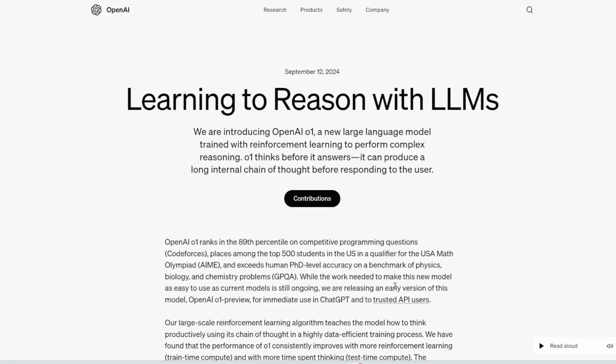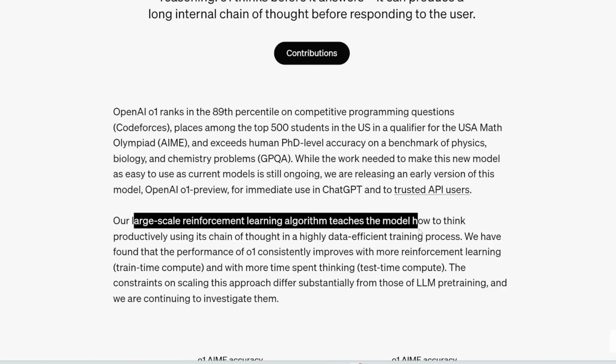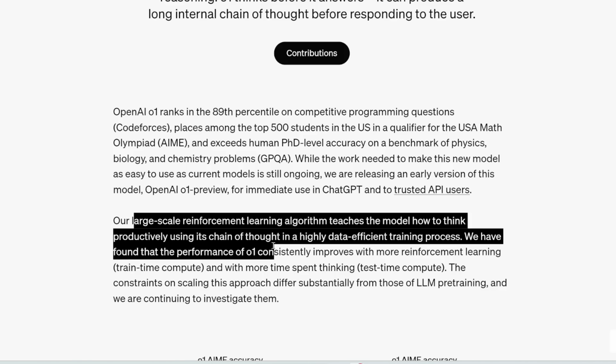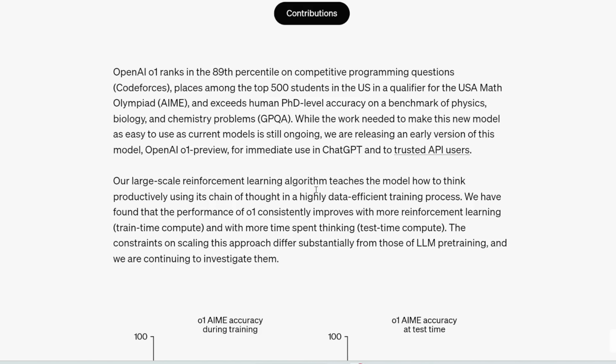And here's how it works. It says their large-scale reinforcement learning algorithm teaches the model how to think productively using its chain of thought in a highly data-efficient training process. So basically, this is kind of like ChatGPT, but on top of it, they added this reinforcement learning algorithm.